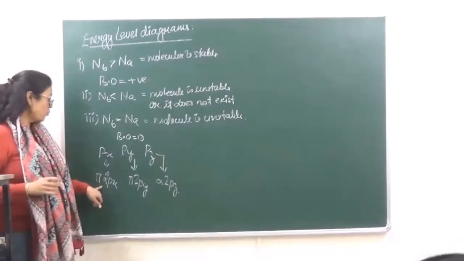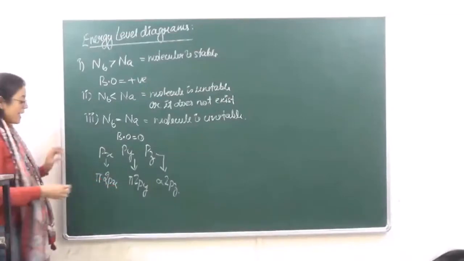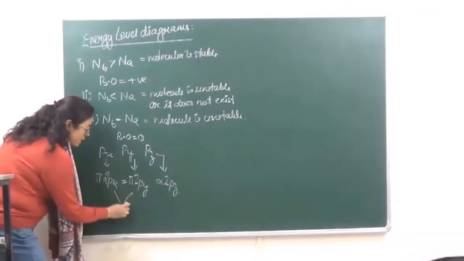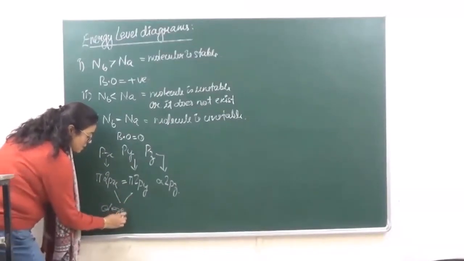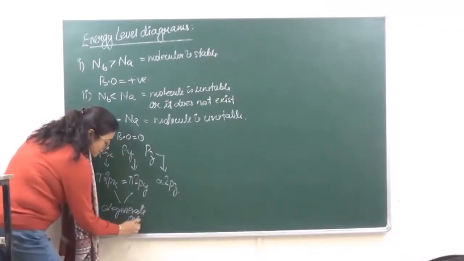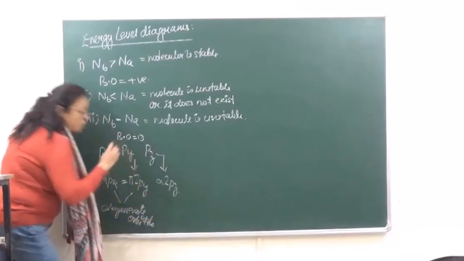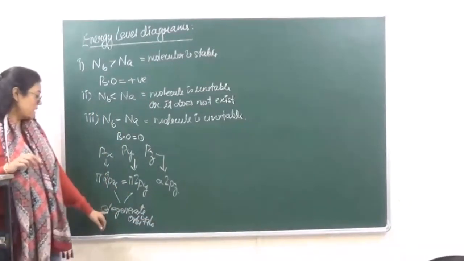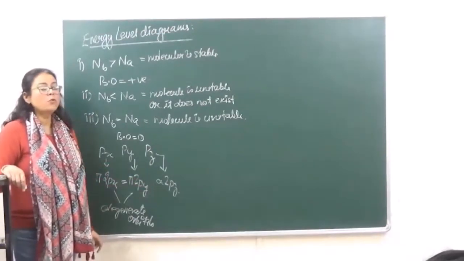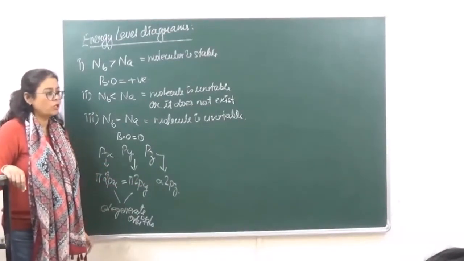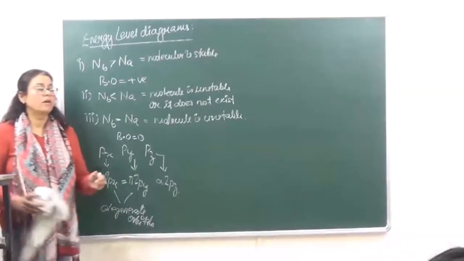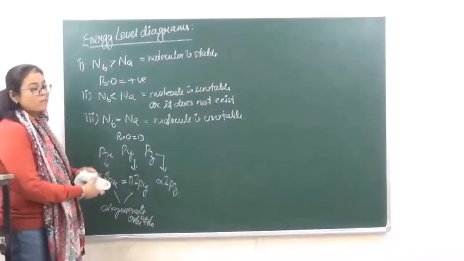Right? Now pi 2px and pi 2py have the same energy, so they are said to be a set of degenerate orbitals. ठीक है? They are said to be a set of degenerate orbitals. The energy of sigma 2pz may vary for different molecules, right? So let's take the examples over here of the two kinds of arrangements of energy level diagrams which we have.